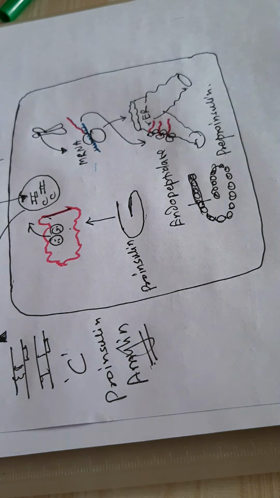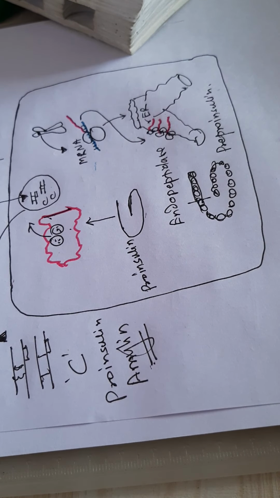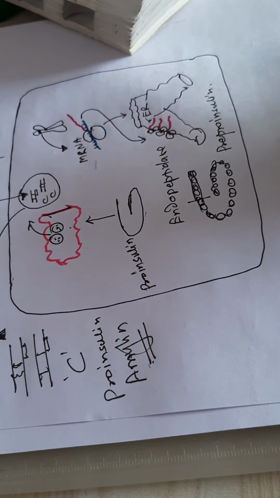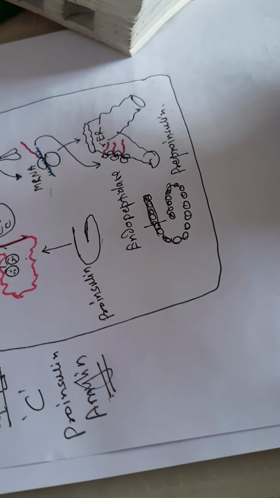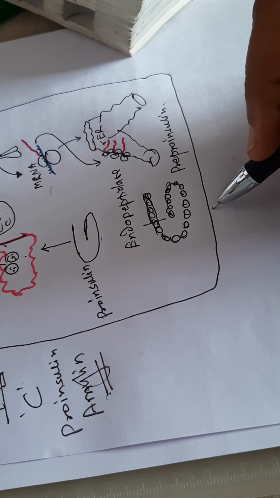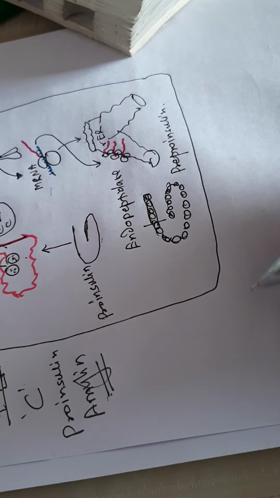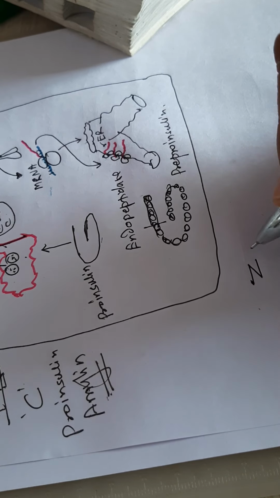Now the other important thing is that in the vesicles, the insulin is always present along with zinc.